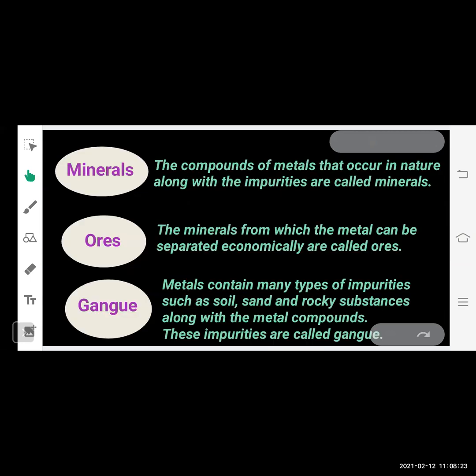Now let's come to know about some terms which are given in the chapter: minerals, ores, and gangue. So what are minerals? The compounds of metals that occur in nature along with the impurities are called minerals. And what are ores? The minerals from which the metal can be separated economically are called ores. And what is gangue? Minerals contain many types of impurities such as soil, sand, and rocky substances along with the metal compounds. These impurities are called gangue.